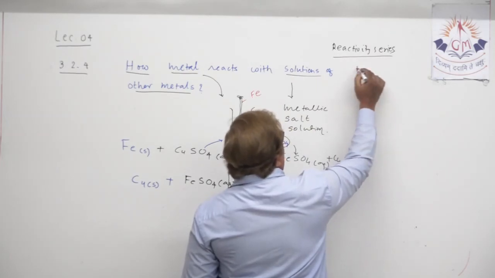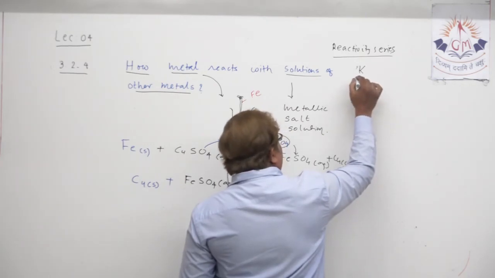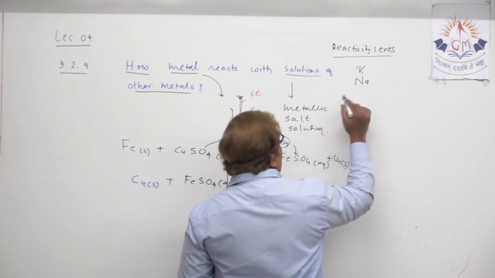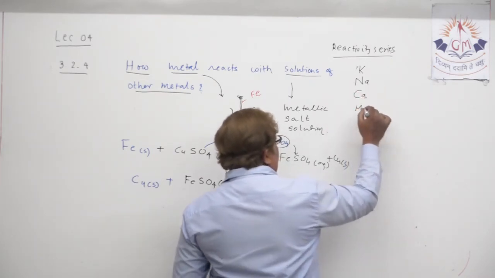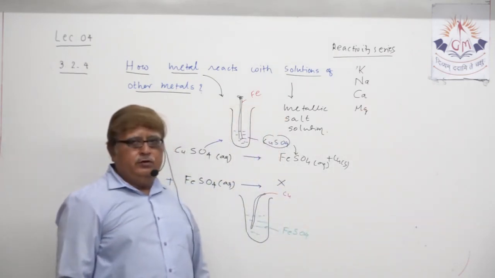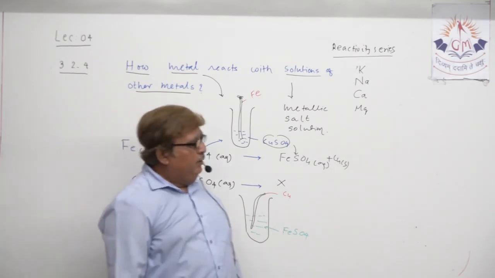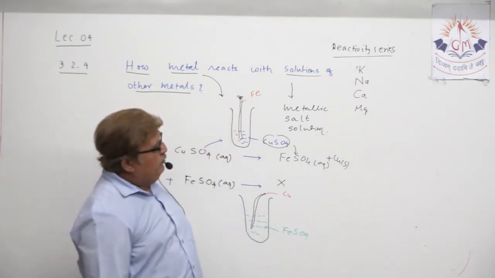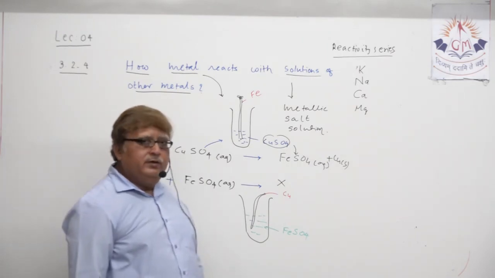Can you tell me which is the highly reactive metal? Potassium. Next to potassium, if you can remember, sodium, then calcium and magnesium. These four names I just spoke, if you want to list the highly reactive metals, you can write these four: potassium, sodium, calcium, magnesium.